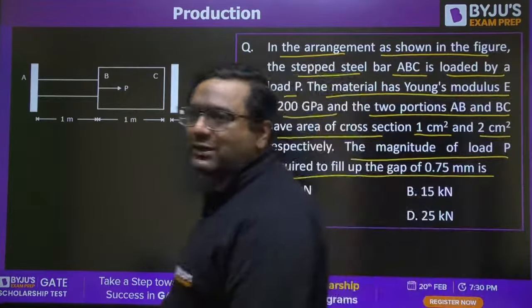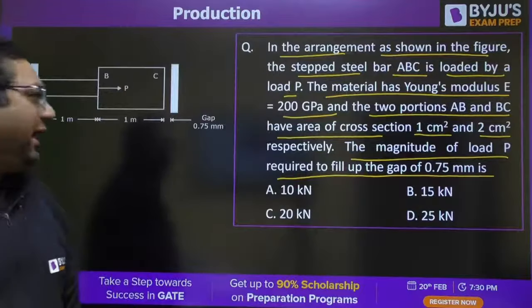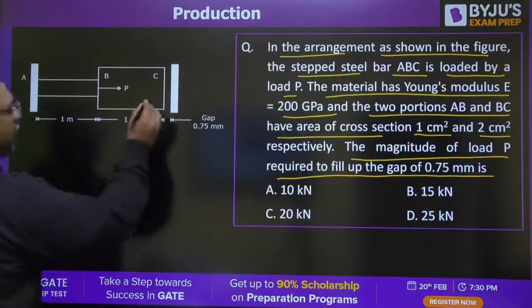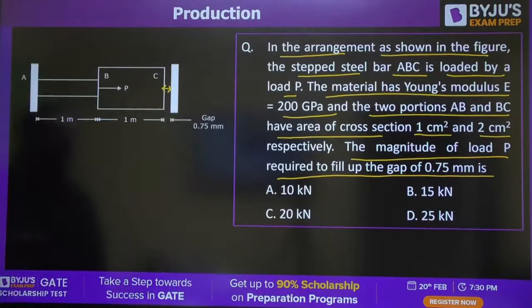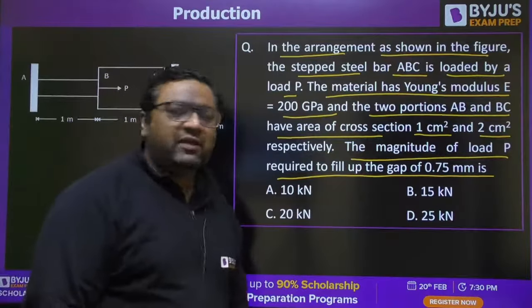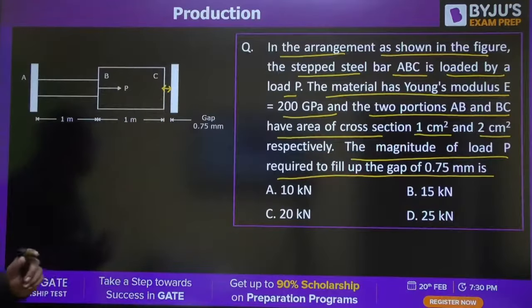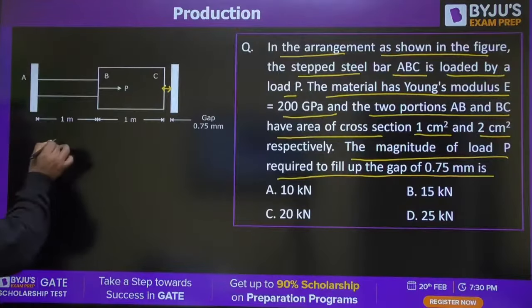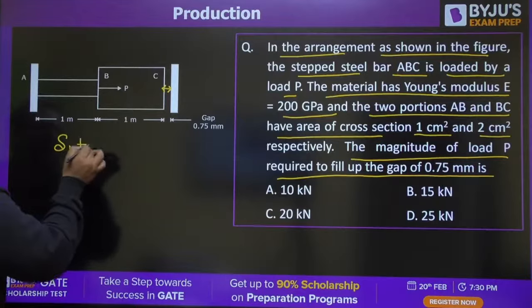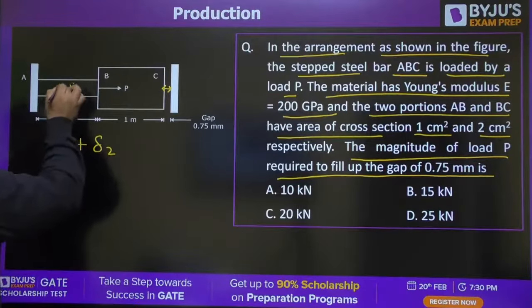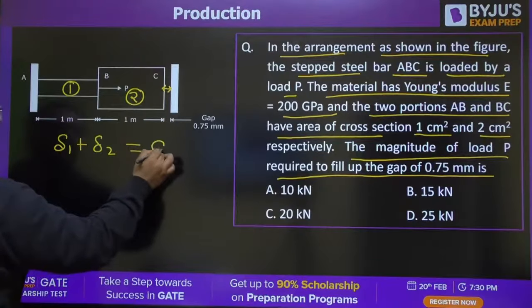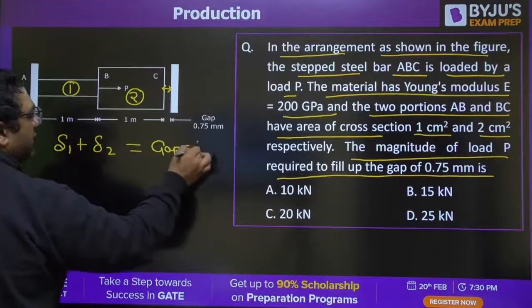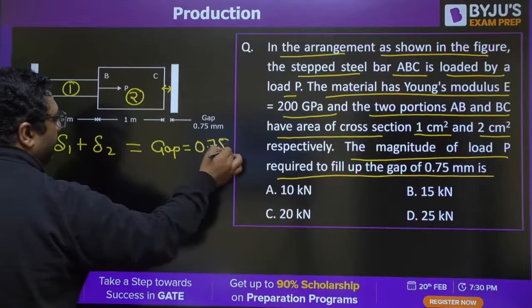Okay guys, so this is the question actually, and you need to find out the value of P for which this gap will be filled. We know that until this gap is filled, there will be no reaction from this support. So we can say we need to go for delta 1 plus delta 2. If this is bar 1, this is bar 2, delta 1 plus delta 2 is equal to the gap. The gap is 0.75 mm.